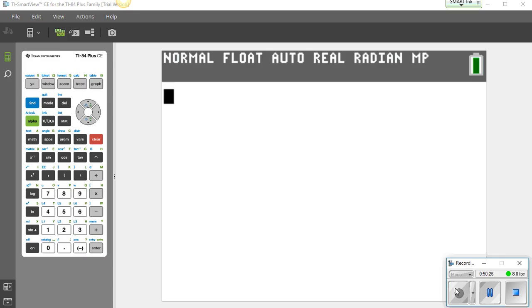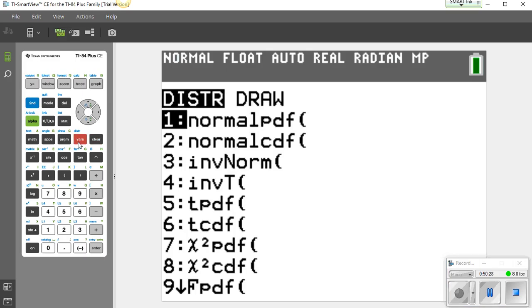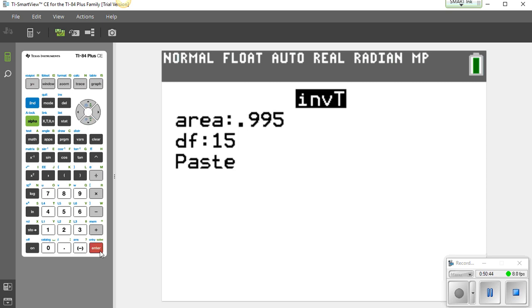To find t star, remember to use 2nd Vars, and we're going to go down to number 4. So we're going to hit invT here, not invNorm, invT, because we're going to use those t procedures since sigma is unknown. Remember that you need two things to do invT. You need degrees of freedom, and you're going to need, I'm kind of frozen for a second.